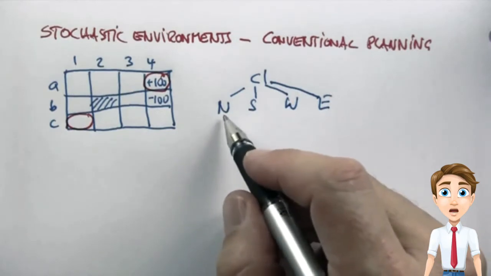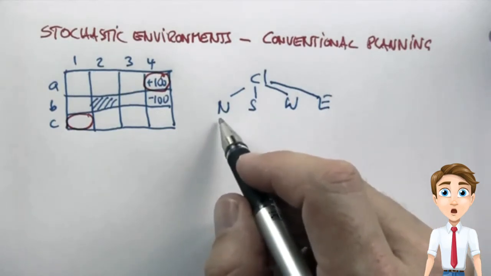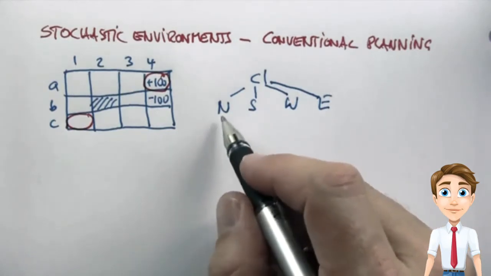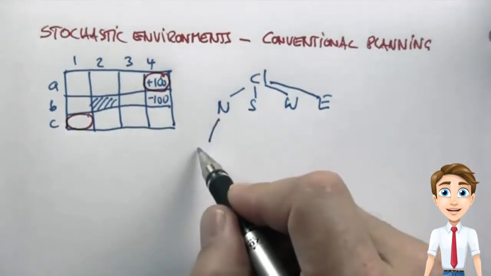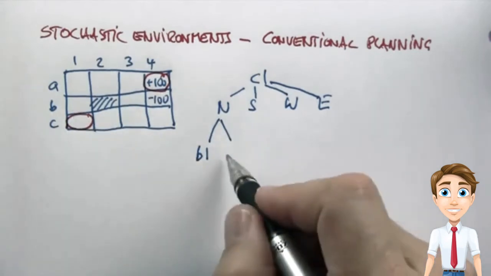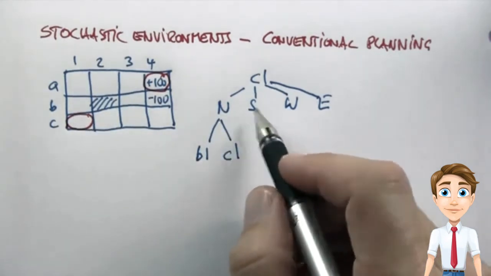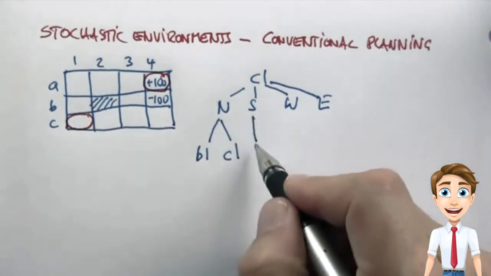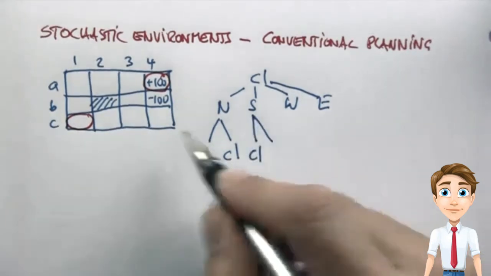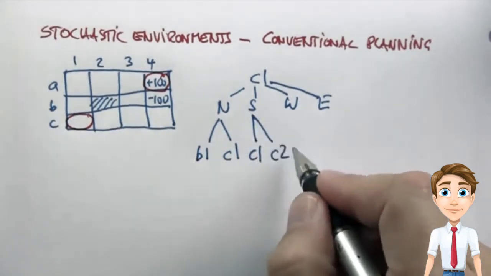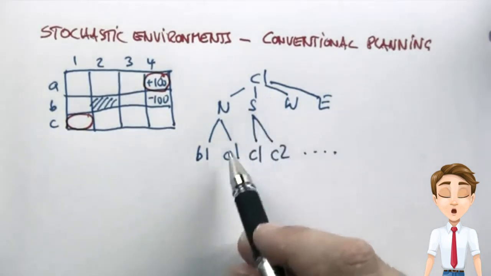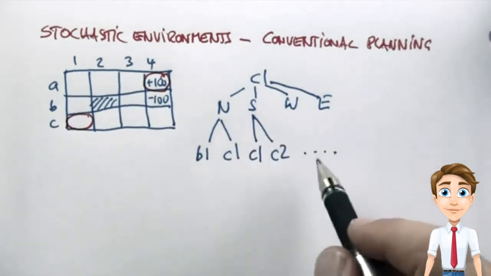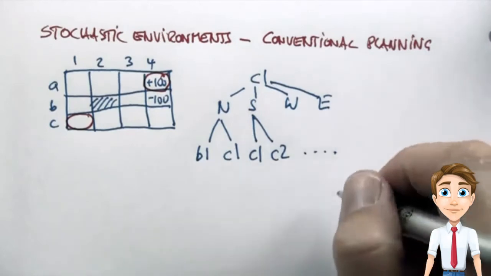So rather than having a single outcome, nature will choose for us the actual outcome. In the case of going north, for example, we may find ourselves in B1 or back into C1. Similarly, for going south, we might find ourselves in C1 or back in C2, and so on. This tree has a number of problems. The first problem is the branching factor.